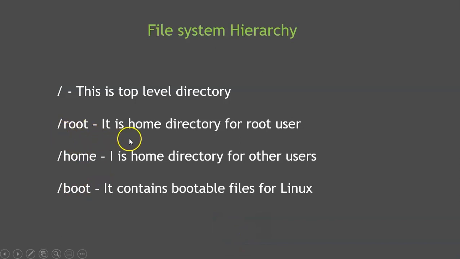Slash root is the home directory for the root user, which means like in Windows we have an administrator account, the same way in Linux we have a root account. He's a super user. This root user account can do anything. He can reboot the server. He can change the configuration settings of the operating system. Any configurations, any settings, we can do with root. Whenever root logs in, by default his home directory will be slash root.